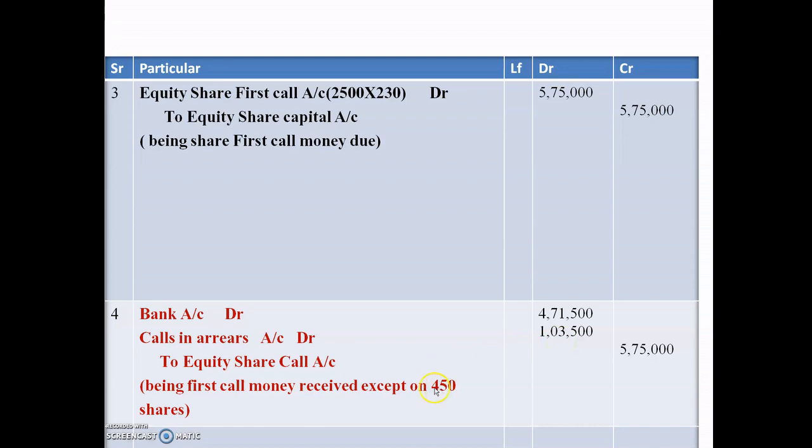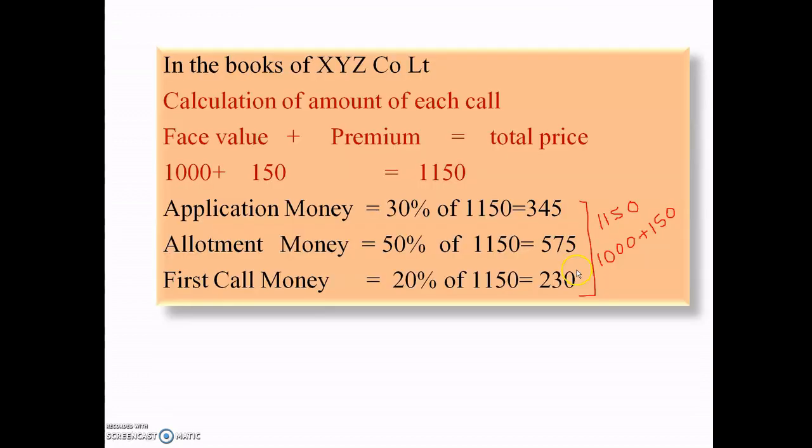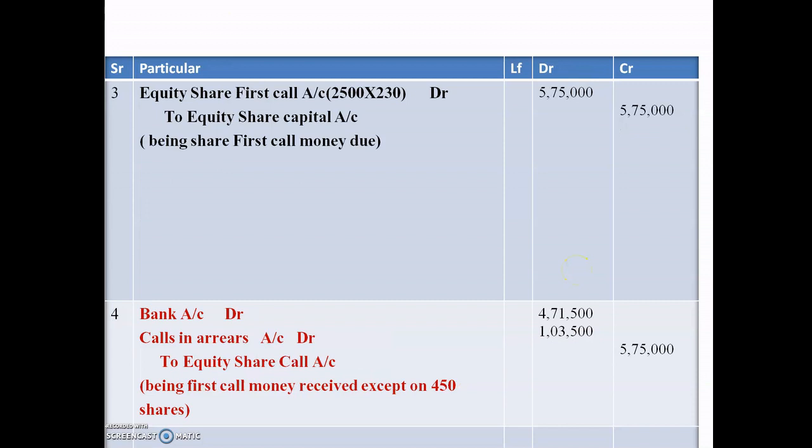The amount will come 1,03,500. Okay, so 450 means here, see here, Ram failed allotment 250 and first call 250, plus 200, means the total will be 450 shares failed in first call. So we have to take both here. So the amount will come 1,03,500. After that, the balance will be transferred to bank account, that is 4,71,500. Like this, we will do the calls in arrears entry both in allotment and in first call. So being first call money received except on 450 shares.